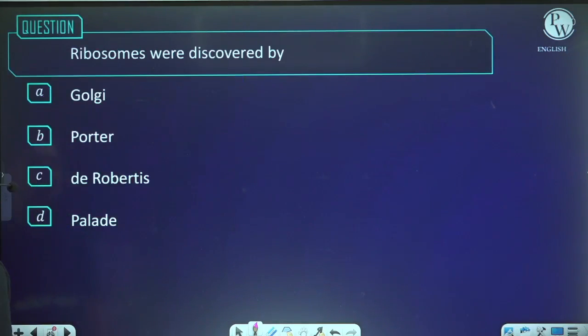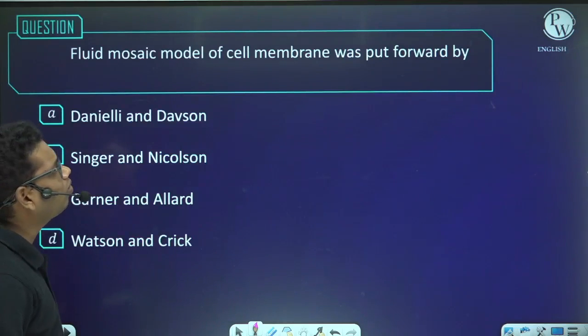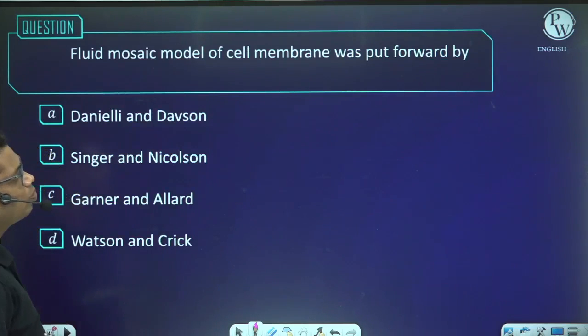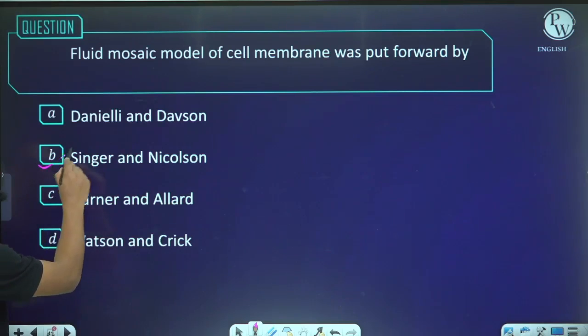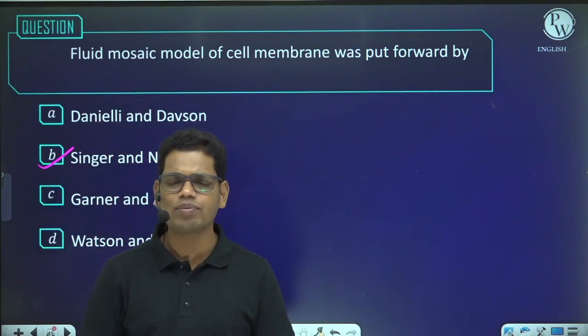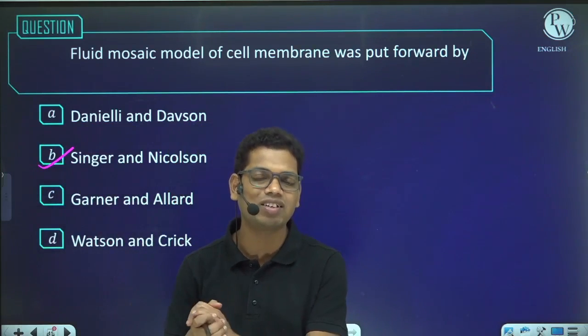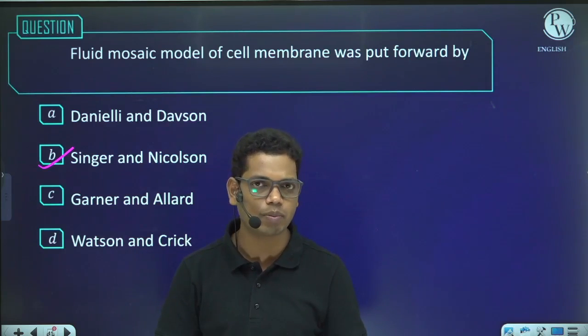Now, ribosomes were discovered by, this is a simple question, Palade. That is why the ribosome is also known as Palade particle. Next, the fluid mosaic model of the cell membrane was put forward by Singer and Nicolson. At different times, different scientists had proposed different models to explain the structural organization of the plasma membrane.